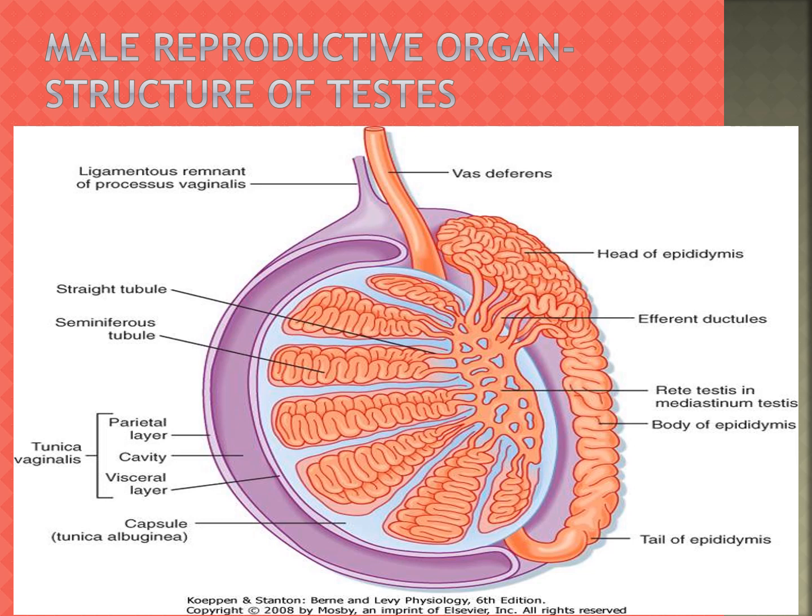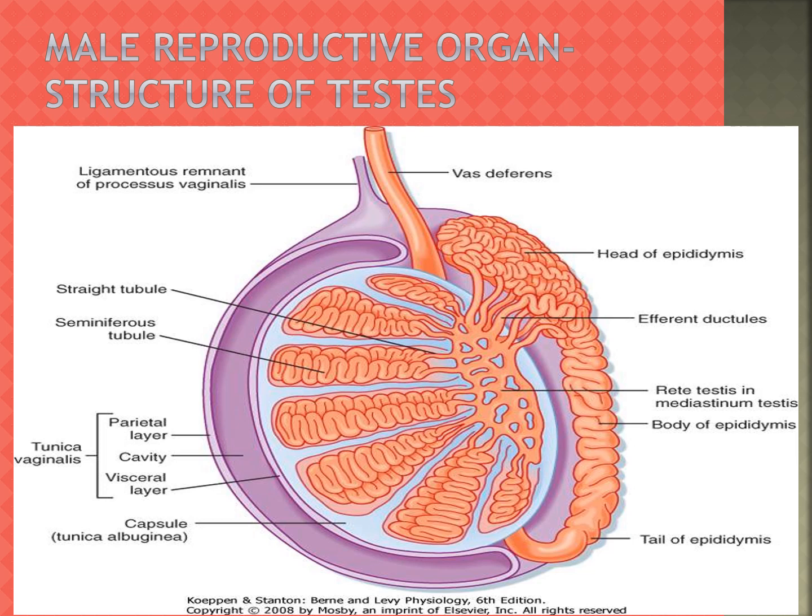Next one, inside, that is a tunica albuginea, like the picture given. Testes are the reproductive gland of the male, an oval-shaped organ. Everybody knows that?